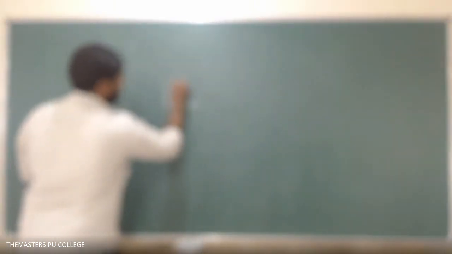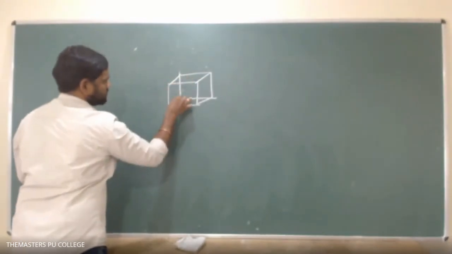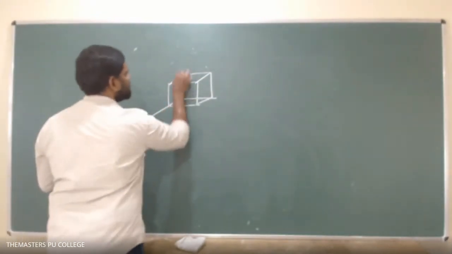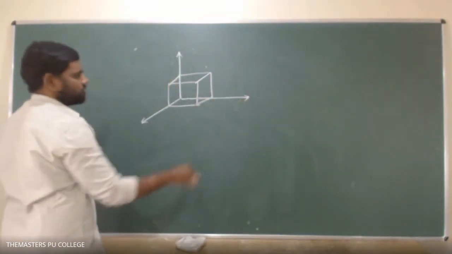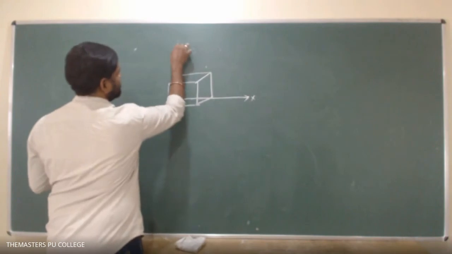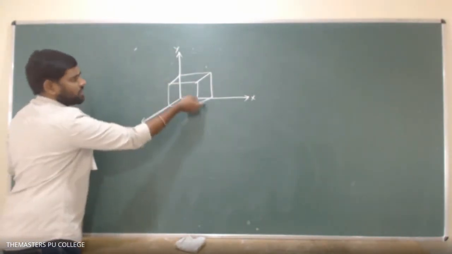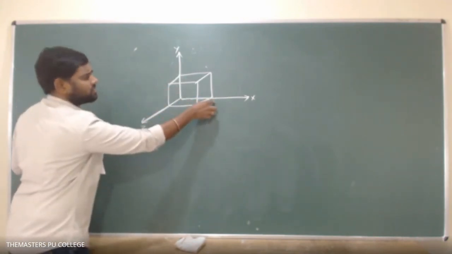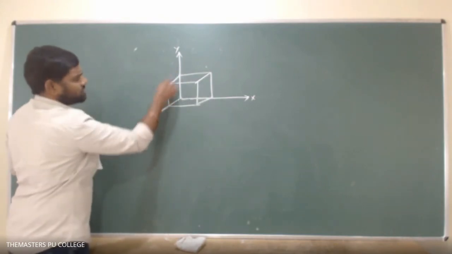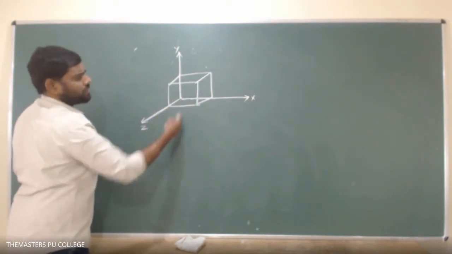For example, if you take a cuboid shaped object, this is the x-axis, this is the y-axis, this is the z-axis. If I take the z-axis, y and x are perpendicular to the z direction. If I take the x-axis, y and z are perpendicular to x. Similarly, if I take y, x and z are perpendicular to this direction.